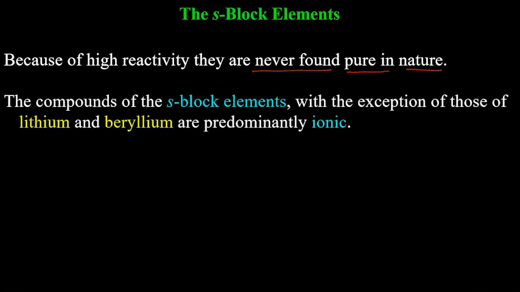The compounds of the S block elements, with the exception of those of lithium and beryllium, are predominantly ionic. And that's why these are important, because in chemistry you will get many questions from exceptions. If something is different from regular behavior, you will get questions from there. Lithium and beryllium have higher covalent character.